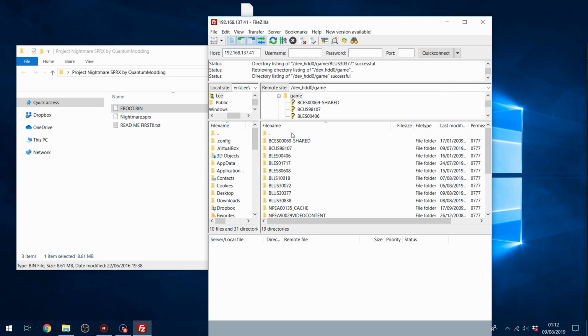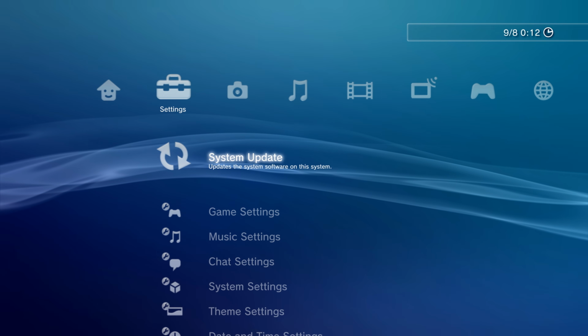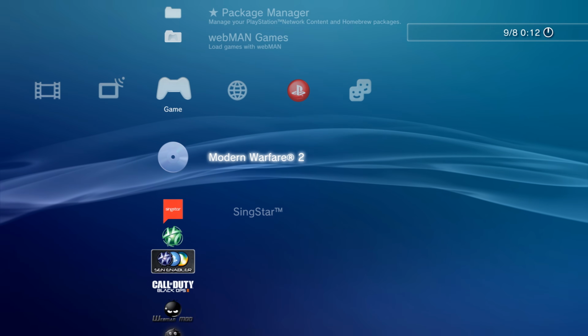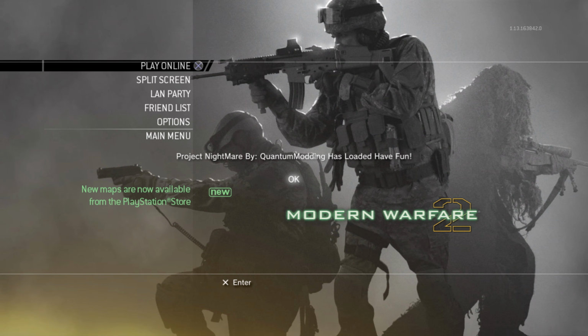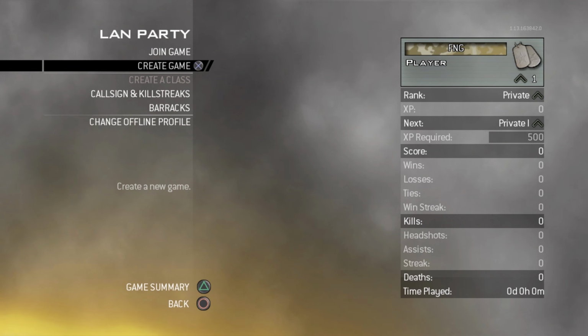So if we head back over to the PS3 right here and we load our game, I'm not going to bother going online for this because I already showed that in the previous episode. When the game loads up, you'll get a notification if the menu has been loaded successfully. It does say that it has been loaded, so we're all good. I'm just going to a LAN game here: create game, start game.